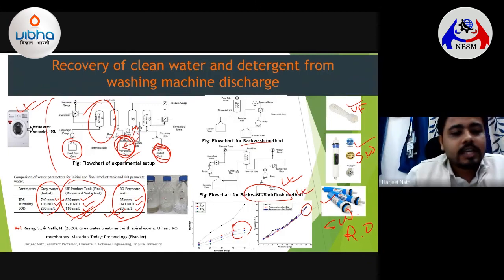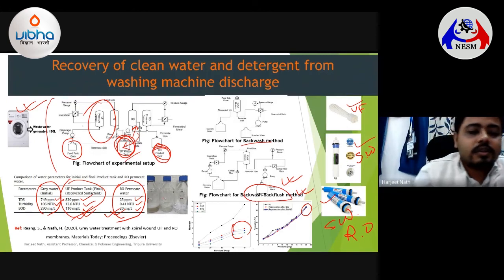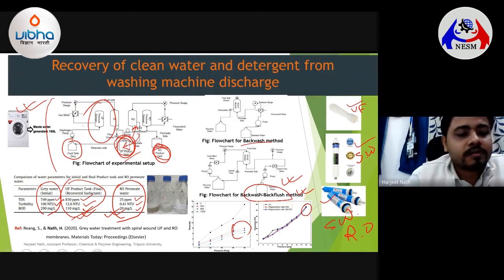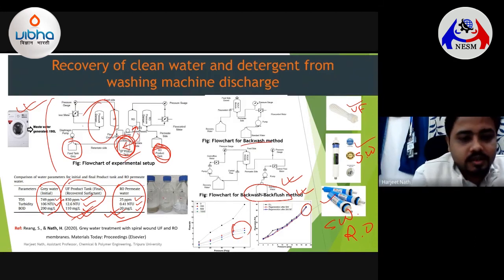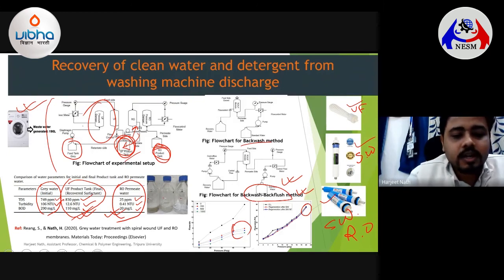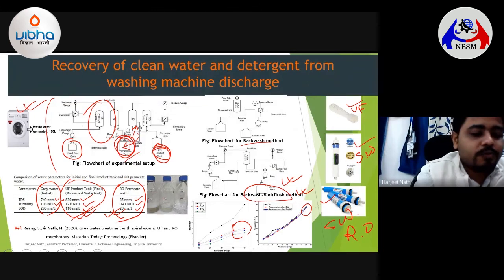So this kind of technique, if utilized, could lead to a lot of environment friendly outcomes, or it will lead to gray water treatment, specifically the gray water coming out from your household washing machines. So these are very innovative techniques, and a lot of people are also working to develop this technology so that it can reach your home.